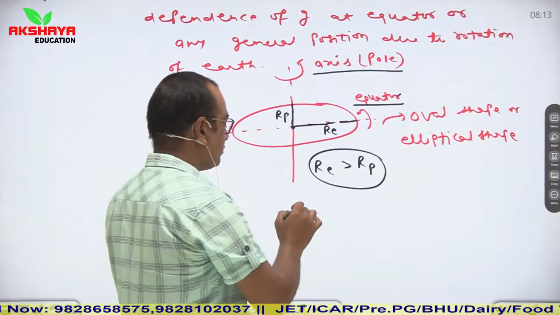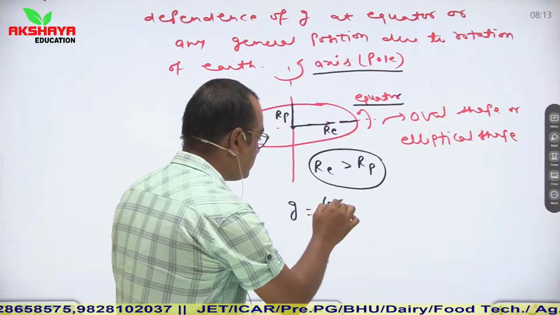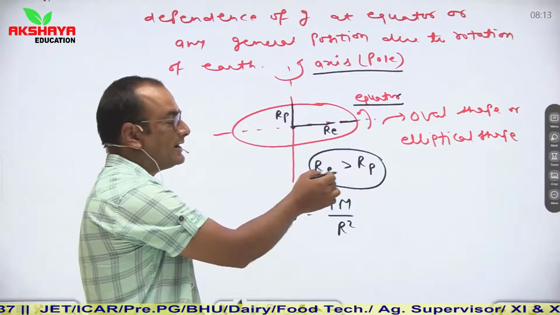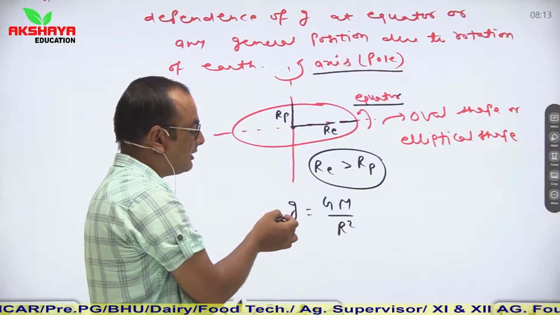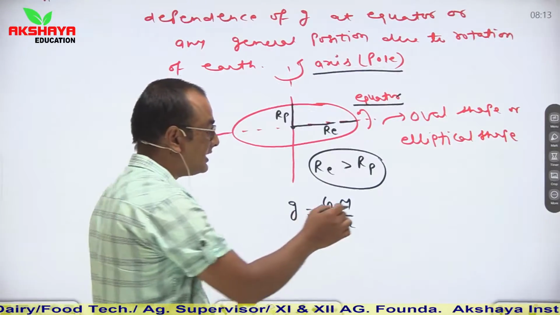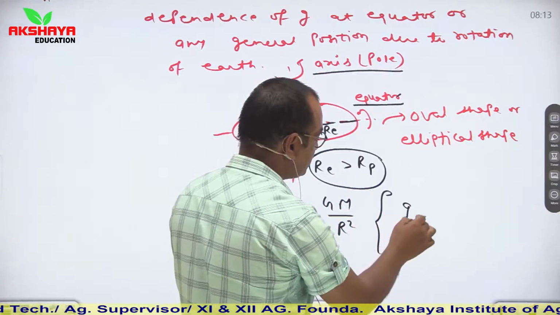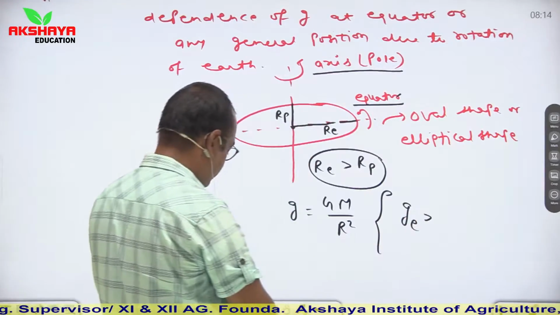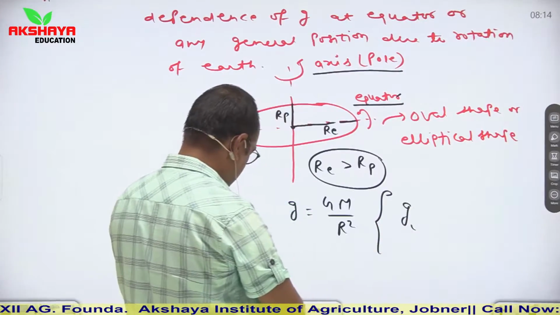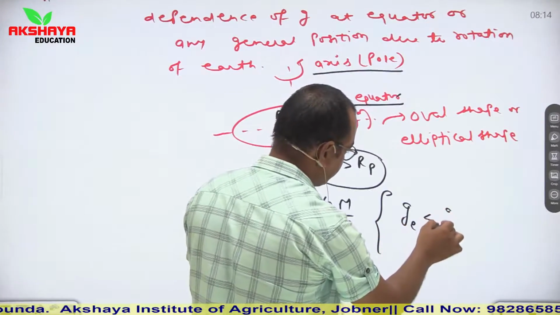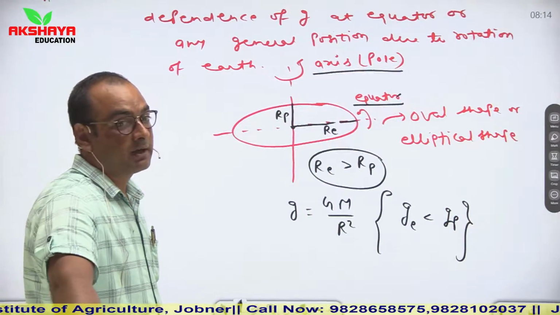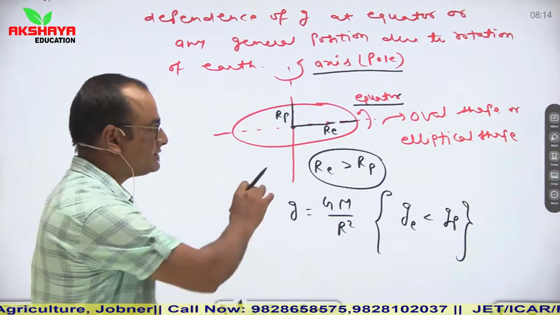We know that small g is equal to GM upon r square. So from here, if the radius of equator is larger than the radius of pole, then we can say that gravitational acceleration at pole is greater than at equator. It means GE is always less than GP. The value of gravitational acceleration at the polar point is always greater than at the equatorial point. So this is the general concept.